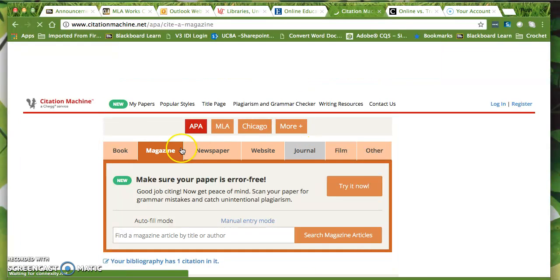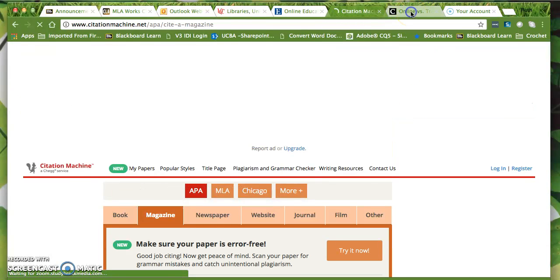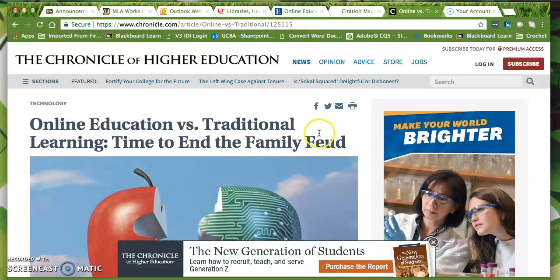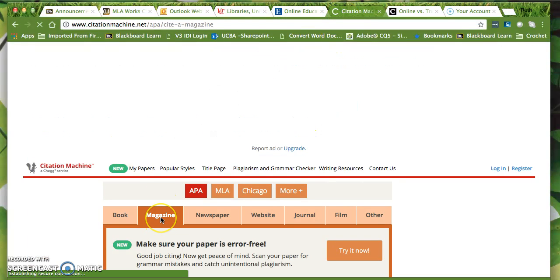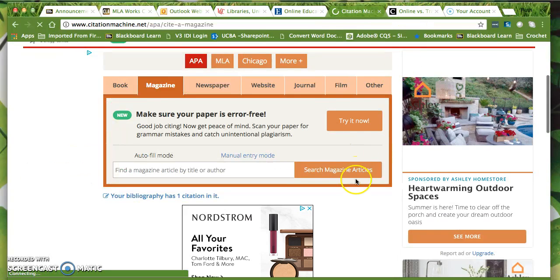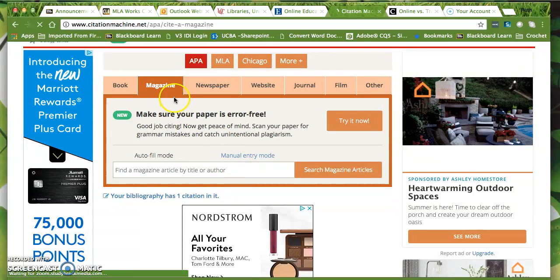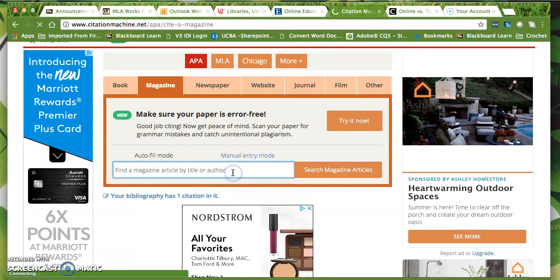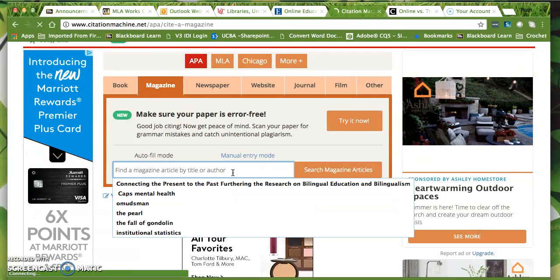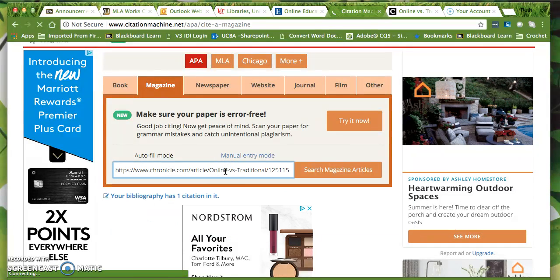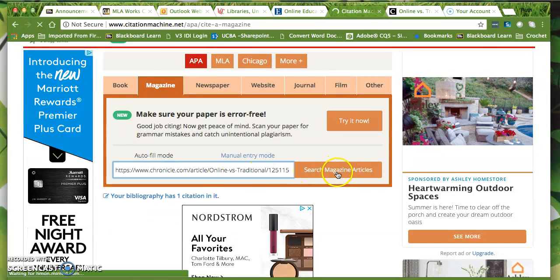For this one, it doesn't have a volume. Do you have a volume? No, I do not see volume there. So for this one, I would choose an online magazine. Then I would take the citation that I just copied for a magazine, and I would put the website in here. It's a little slow.